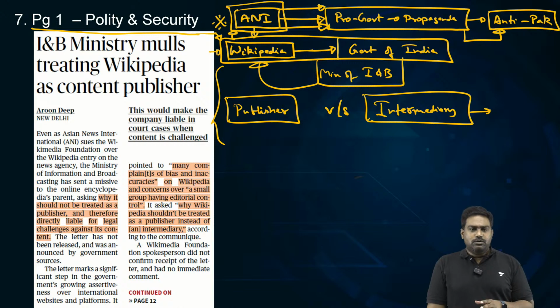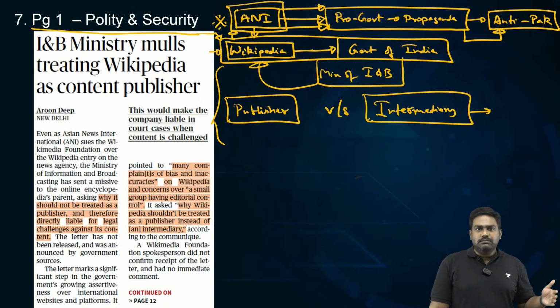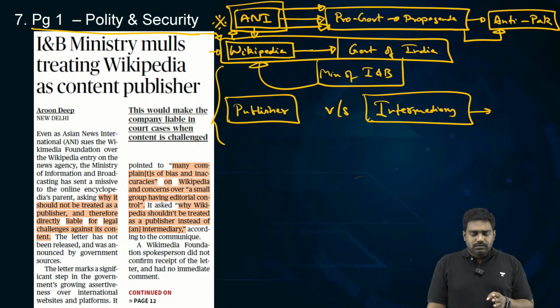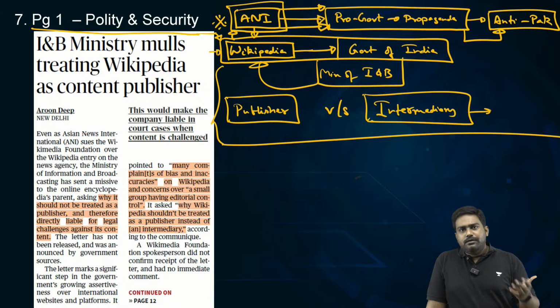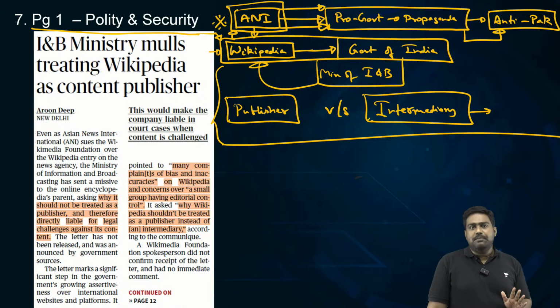So it would be incorrect to compare Wikipedia with other big tech companies or social media firms, but eventually it is seen as an intermediary, as a platform which is a source of information. Most of us even consider Wikipedia as a digital encyclopedia, right? For everything in the world, there are answers on Wikipedia because there are pages maintained on Wikipedia where users from around the world are constantly updating the content, correcting the content.